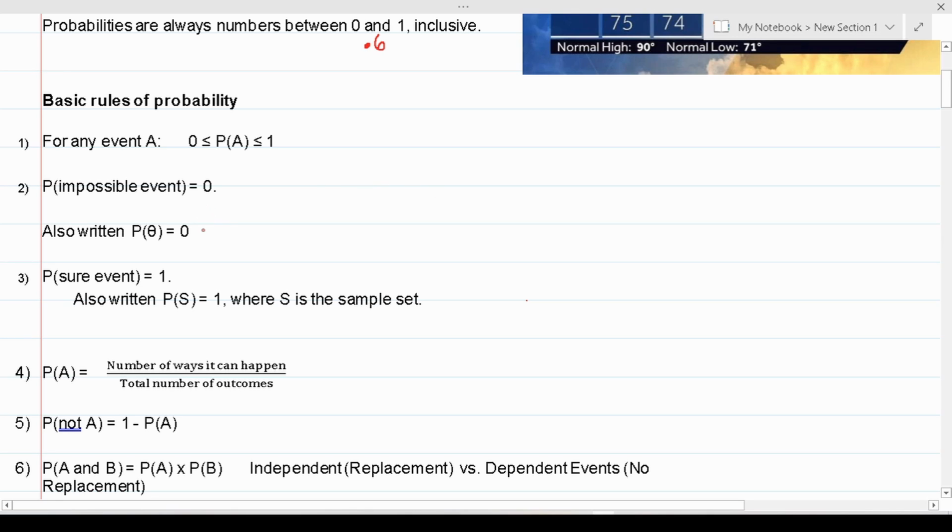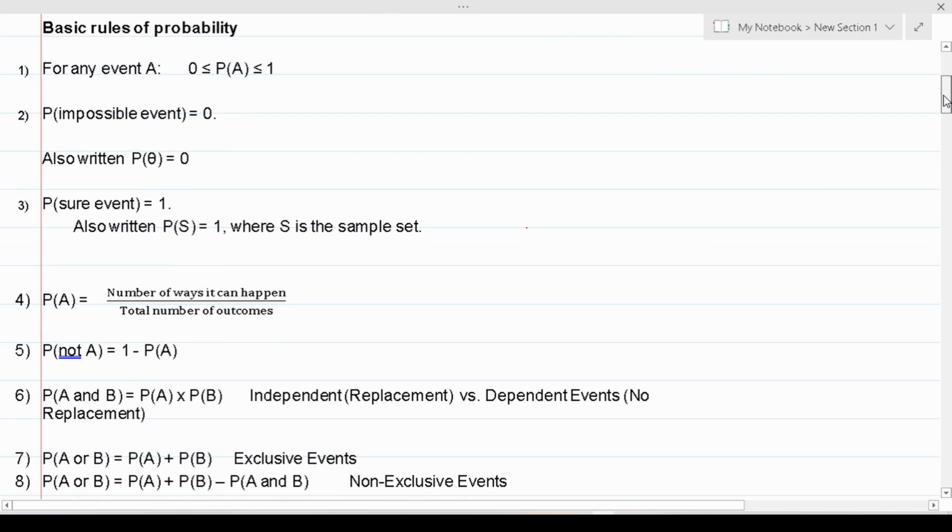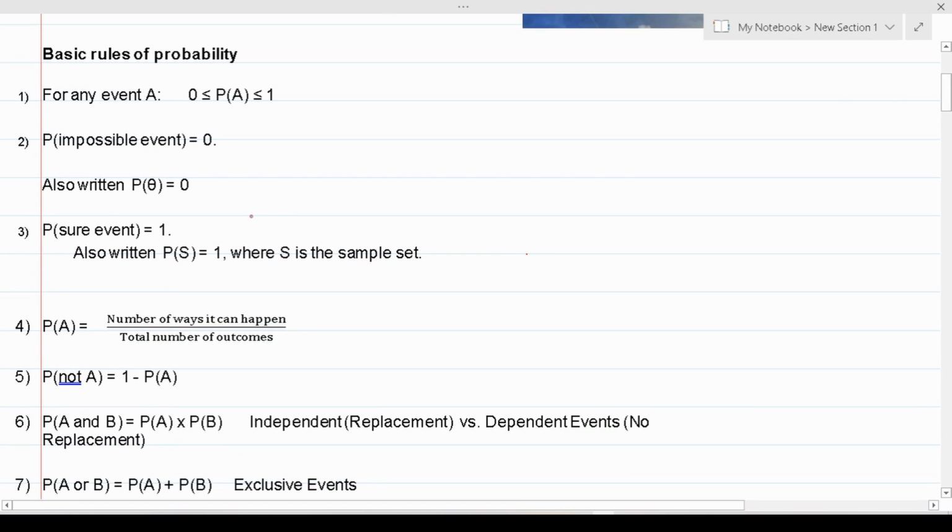Second, I want to point out that the probability of an impossible event occurring is 0, and that can be written as P(∅) equals 0. Third, I want to point out that the probability of a sure event occurring is just 1. That can also be written as P(S) equals 1. Again, number 2 says this event's never going to occur no matter what. And number 3 says this event's always going to occur no matter what.